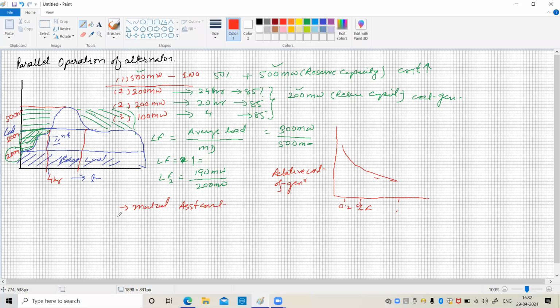It gives easier maintenance, reliability of the system, continuity of the system, and a decrease in the cost of generation. Also, if there is an increase in load in some area, without disturbing the existing system, we can add one more generator of 100 megawatt, or 250 megawatt, as per the requirement of the load. The generator can be added without disturbing the existing power plant. So this is the advantage of parallel operation of alternators.